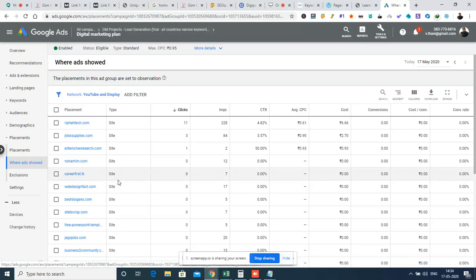Like for an example, I had created a search ad, but I had given the option to show it in the places where display is possible. So that means, in the websites where Google AdSense has been implemented, my advertisements can be shown, and through those I will be getting clicks. Usually display advertisement will be cost effective, cost less. At the same time, the potential is different.